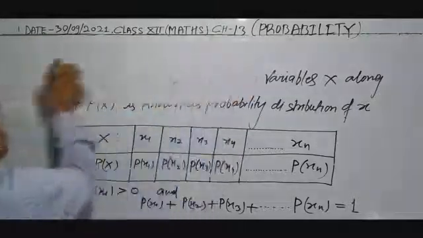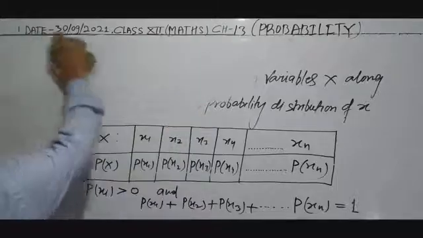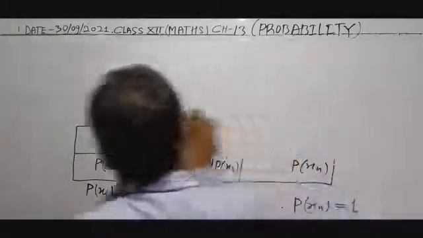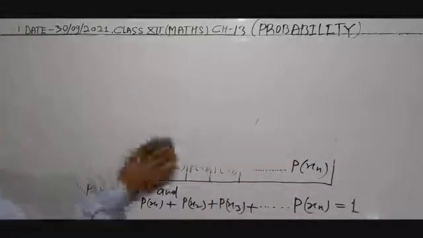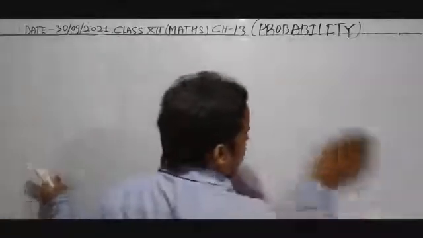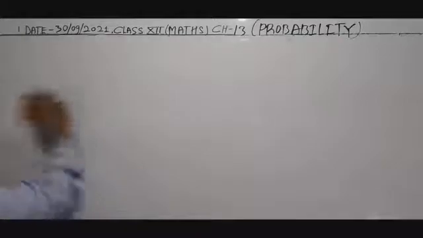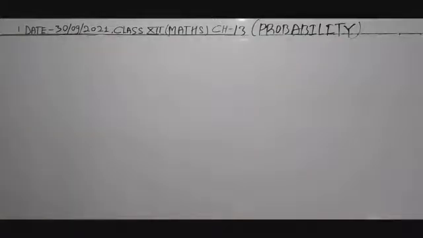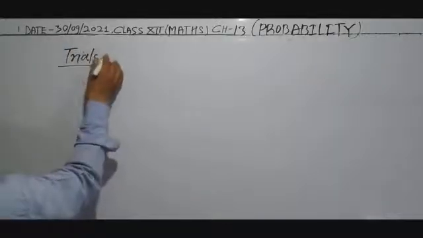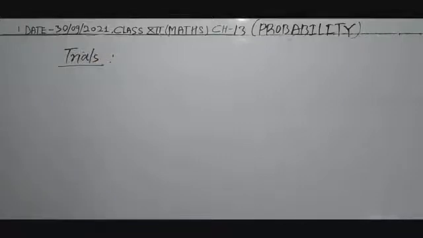To explain the binomial probability distribution, first of all I will come to the explanation of trials. So what are trials? First of all we will learn about trials.